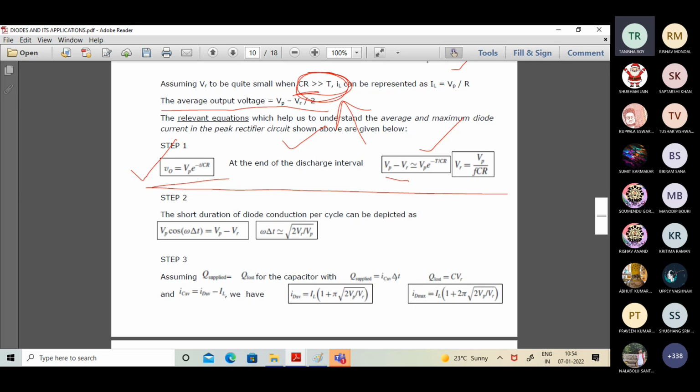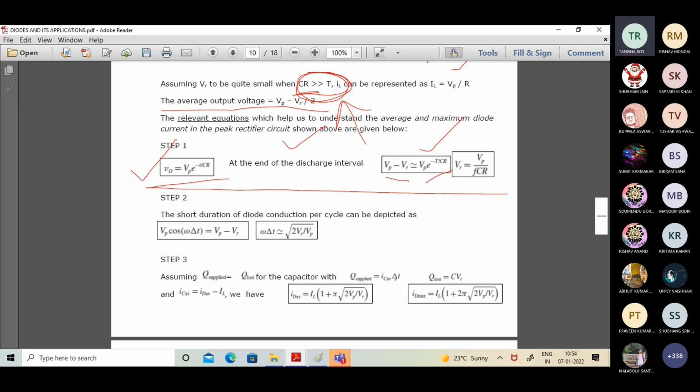You have to understand what is the time period of the input waveform. You have to know what is the value of C into R. Then you can move into the corresponding circuit operation. Otherwise, it may be a complete disaster. So approximately what we can say is this: Vp minus Vr is equal to this idea. And if CR is far greater than capital T, what should that lead to?